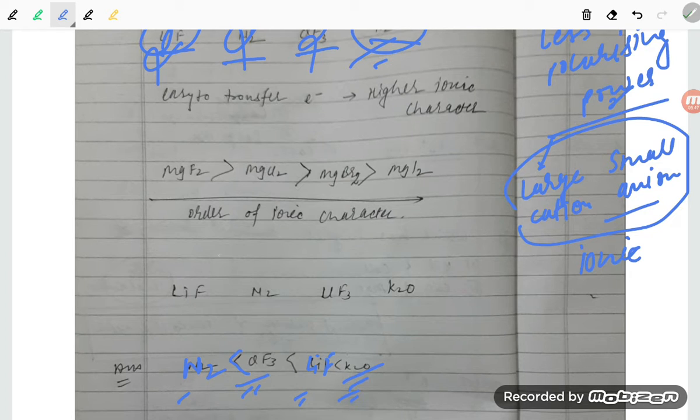Next one is MgF2, MgCl2, MgBr2, MgI2. See, students, the order of ionic character. When you move down the group, the size of the halogen increases, but for ionic character it should be small in size. So larger size means the ionic character is decreasing. Most ionic is this, then this, and then finally this.